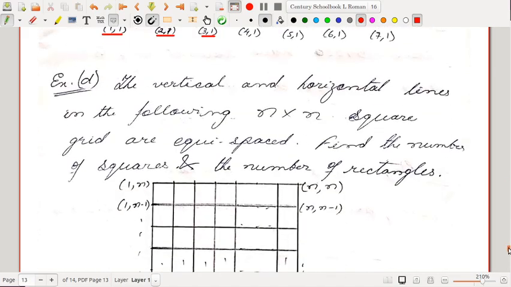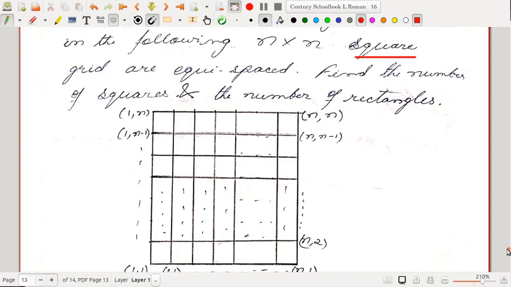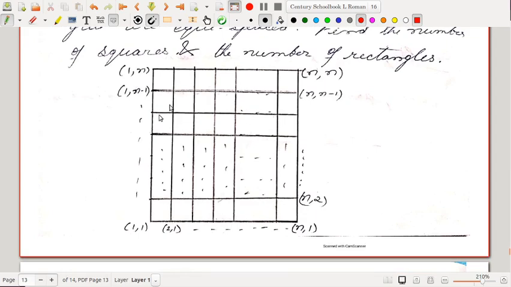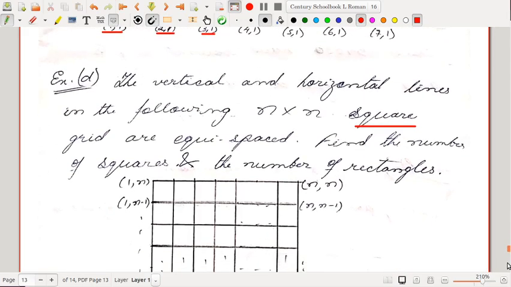Then let me generalize this. The vertical and horizontal lines in the following n cross n square grid are equispaced. Since I have written square grid, that means these are equispaced. So there are n vertical lines and n horizontal lines. I have represented this with dots. So there are n vertical lines this way and n horizontal lines this way. You have to find out the number of squares as well as the number of rectangles in this diagram. So how to apply the concept of combinations, permutations here. You try to do it.